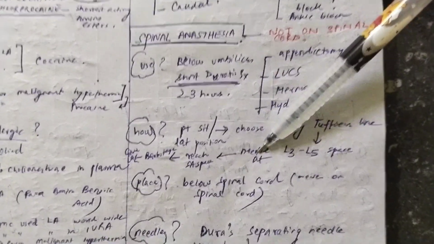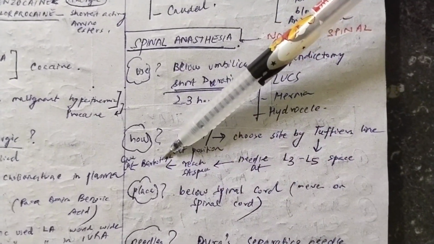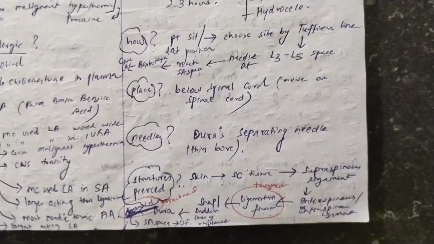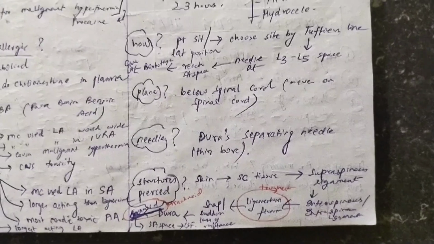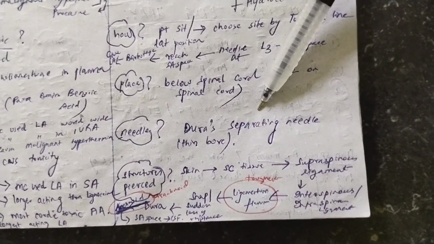Now, you will insert your needle. You will reach the subarachnoid space. You will barbotage after going to the subarachnoid space, and then you will give the spinal anesthesia. So there is a question which comes: while you are inserting the needle through the L3, L5 space, what are the structures you pierce? And the second question that comes is, what is the needle that you are using? The needle that you are using is the Duras separating needle, which is a thin bore needle.